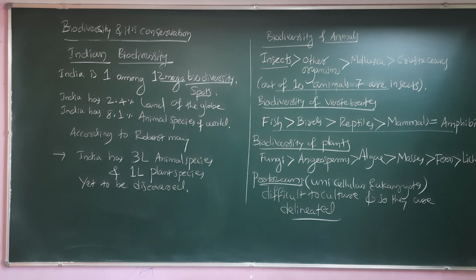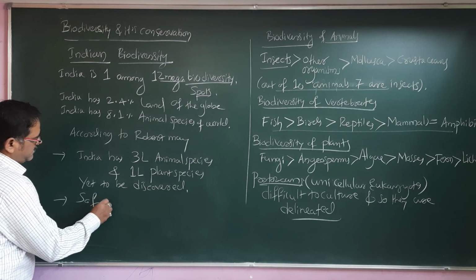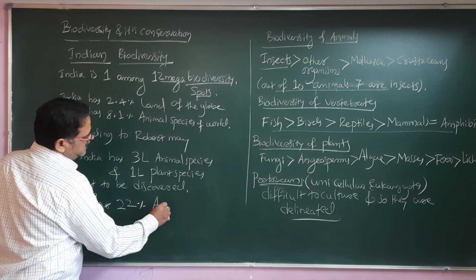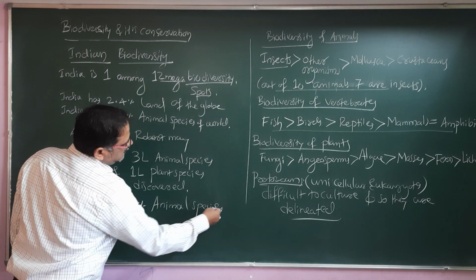So far, there are around 22% of animal species discovered. So far, only 22% animal species discovered.